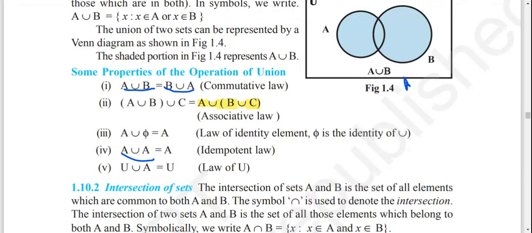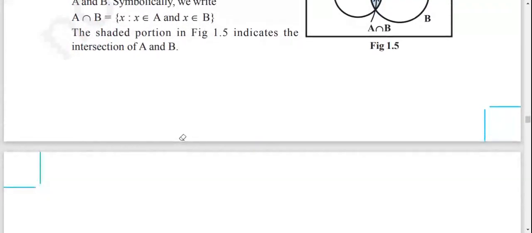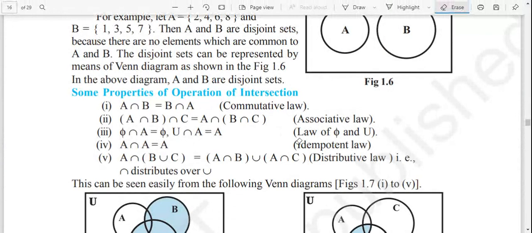Now, another we have is intersection, and we have discussed it. For the intersection, we have the examples. You might find that the properties are the same. A intersection B equals B intersection A, the commutative law. The associative law is also the same. And while you look at the law of identity, we have talked about it above. So phi intersection A will be equal to phi.